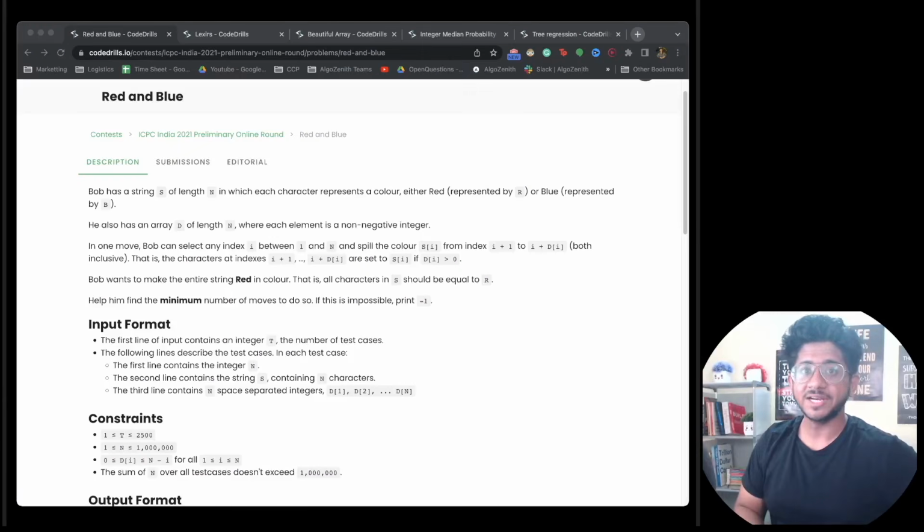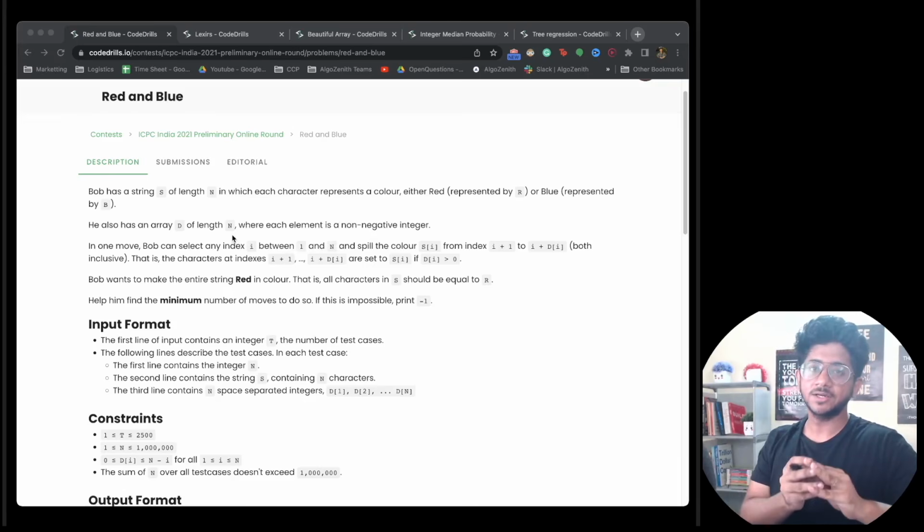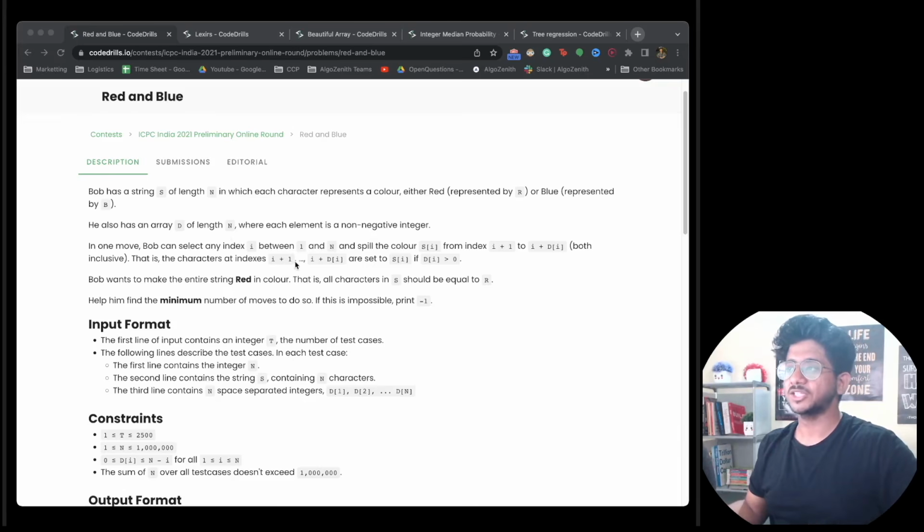So the next problem that we're going to take is Red and Blue. This is a very standard problem. I felt this is one of those classical problems that is disguised in a different setup and asked. So the question is, you have a string s and you have to color everything into red. What you can do is take a particular color and set it to all the colors in the range i plus 1 to i plus t. And we need to make everything red, and find the minimum number of spills that you have to do in this case.